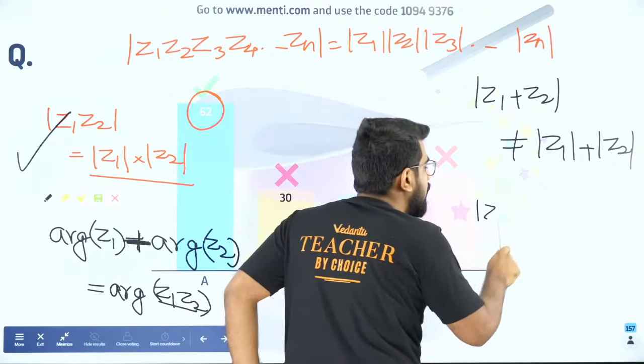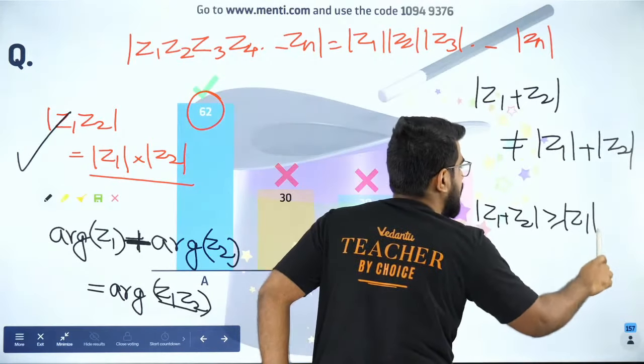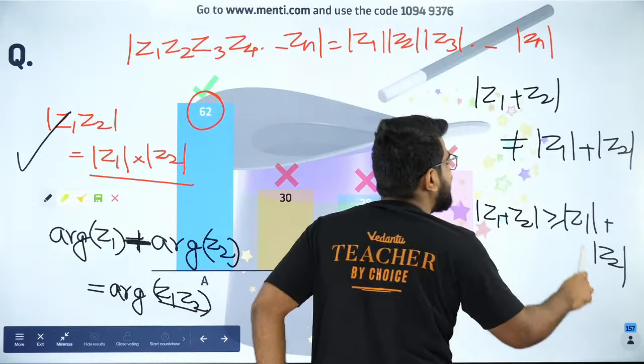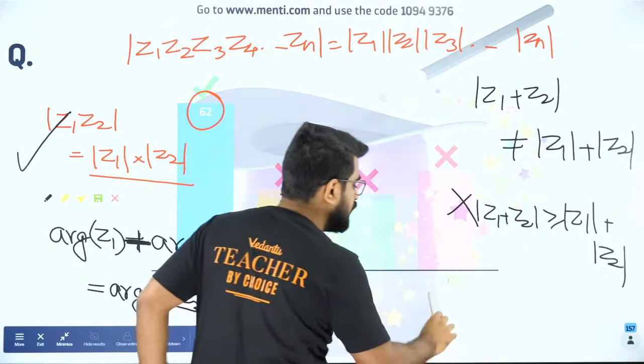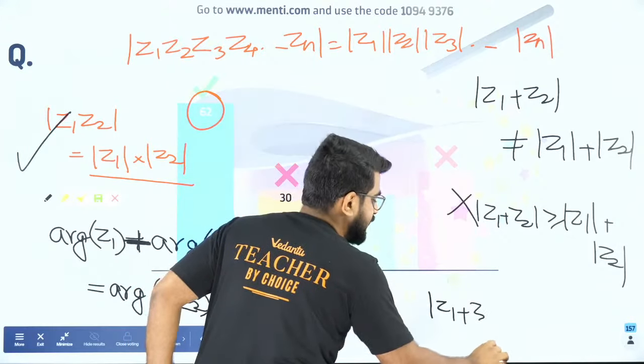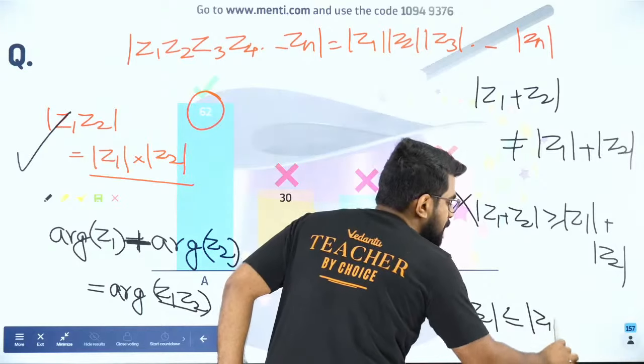Now the next one is modulus of Z1 plus Z2 is greater than or equal to mod Z1 plus mod Z2. Guys, this is absolutely wrong. Because in fact it's the other way. It's the other way which is correct. Modulus of Z1 plus Z2 is less than or equal to mod Z1 plus mod Z2.